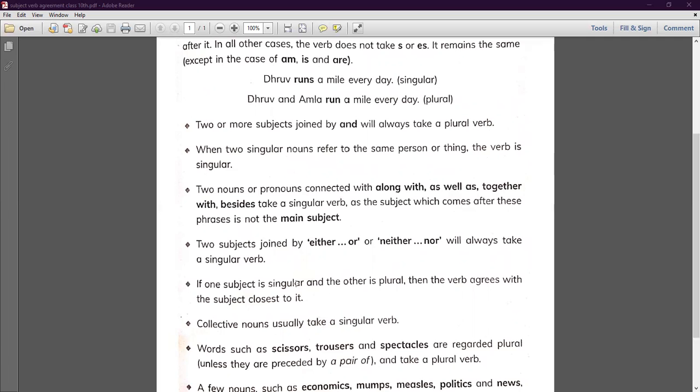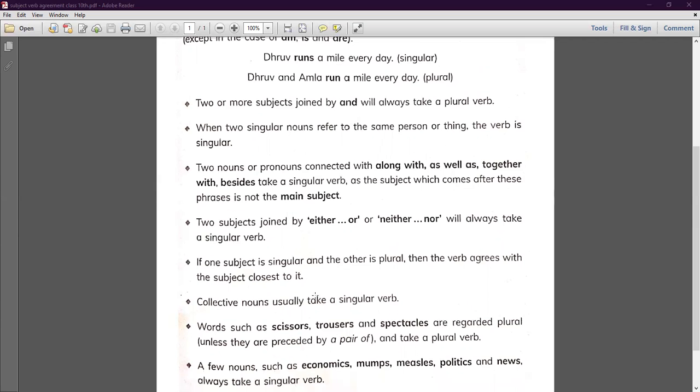Now the next is two subjects, they are either joined by either or or neither nor. They will always take a singular verb. जब भी हम ज्वाइन करते हैं, या तो आप उसको आइदर और से ज्वाइन करोगे या फिर आप उसको नाइदर नॉर से ज्वाइन करोगे. Like either Sita or Geeta, neither Sita nor Geeta will always take a singular verb.